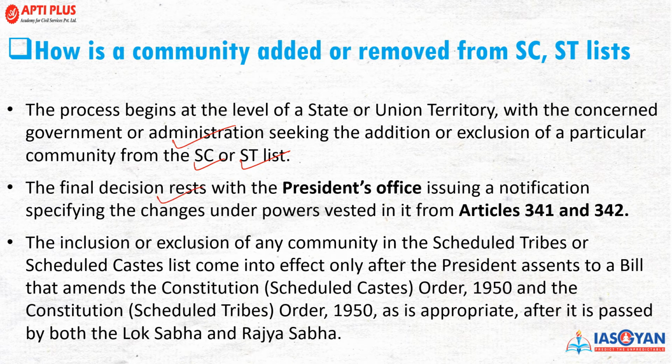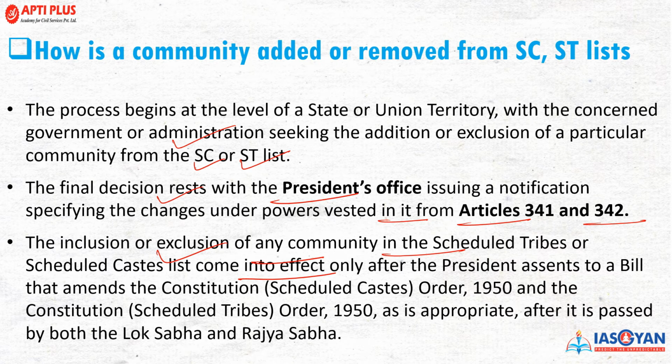And the final decision rests with the president office, that is the president of India, after a notification that has been made, and this is envisaged in the article 341 and 342 of the Indian constitutions. Now the inclusion or exclusion of the list of any community in the scheduled tribe or in the scheduled caste list has to come into effect after the president gives assent to the bill.